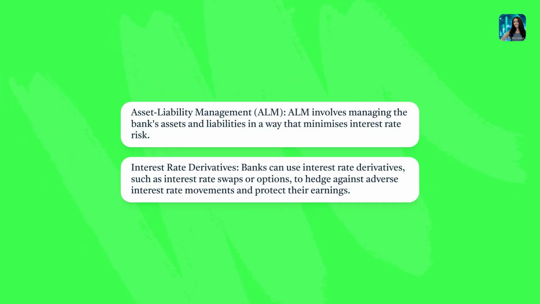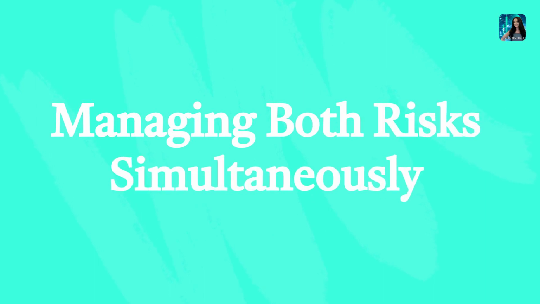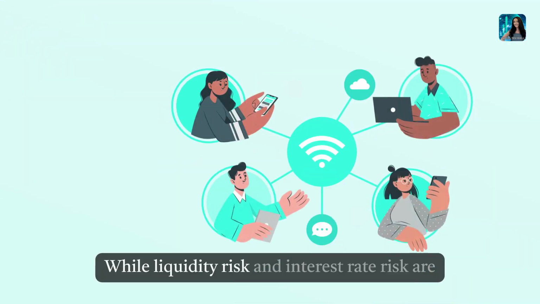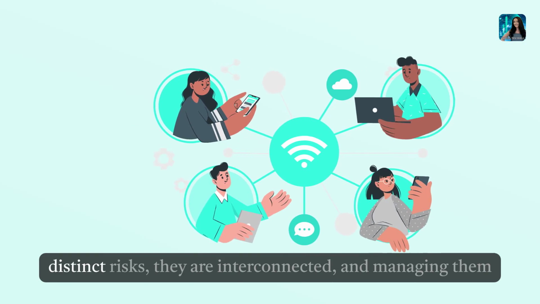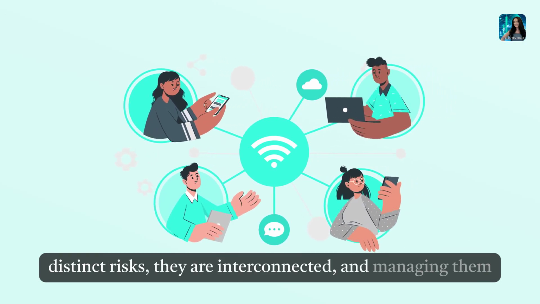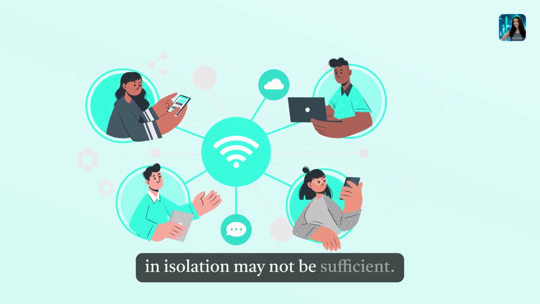Asset liability management. ALM involves managing the bank's assets and liabilities in a way that minimizes interest rate risk. Interest rate derivatives. Banks can use interest rate derivatives, such as interest rate swaps or options, to hedge against adverse interest rate movements and protect their earnings. Managing both risks simultaneously. While liquidity risk and interest rate risk are distinct risks, they are interconnected, and managing them in isolation may not be sufficient.